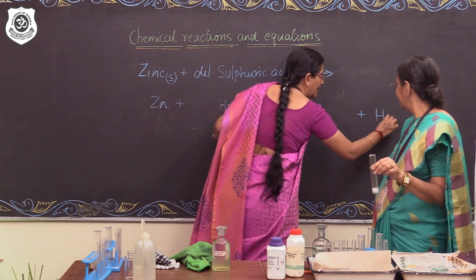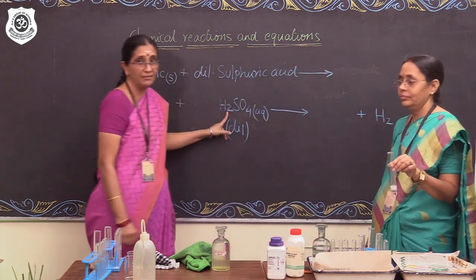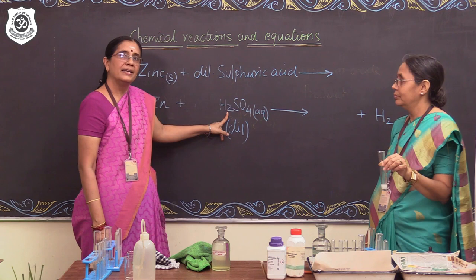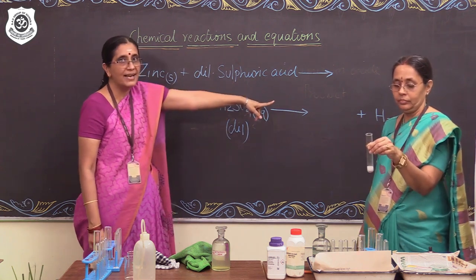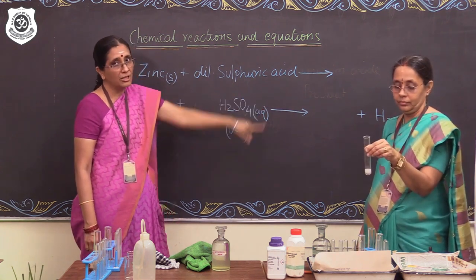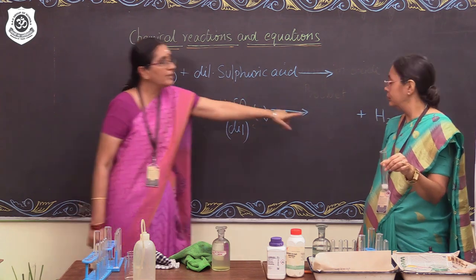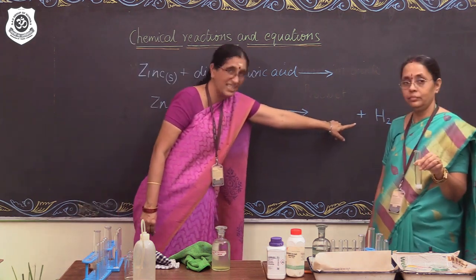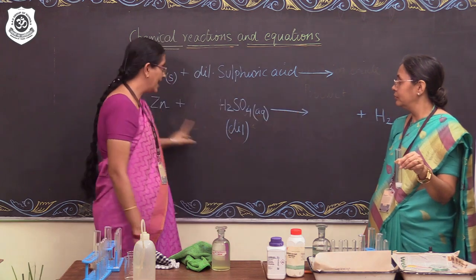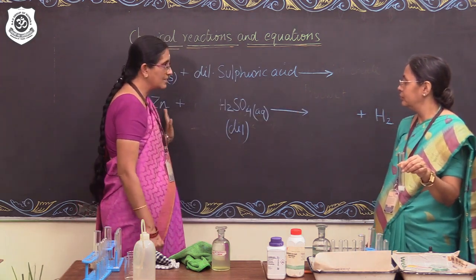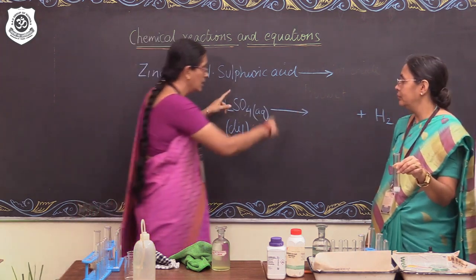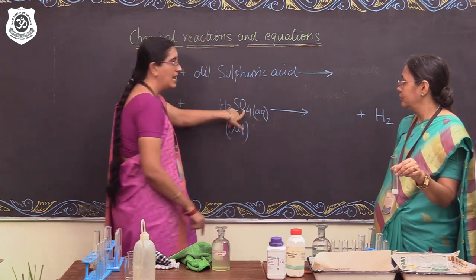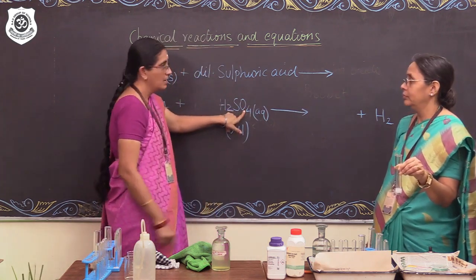So I predict the product H2, and we know hydrogen gas in elemental form is written as dihydrogen. Like we did for oxygen, O2, we need to write it as H2 and not as H. So having written that, now we need to write whatever is remaining, which would complete the equation. So we have zinc and a sulfate.